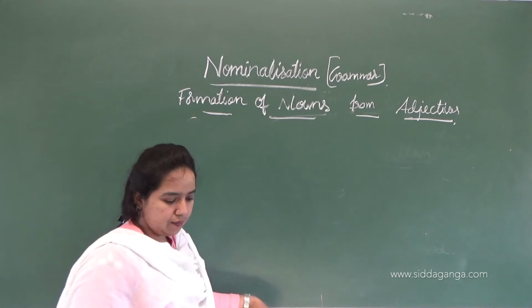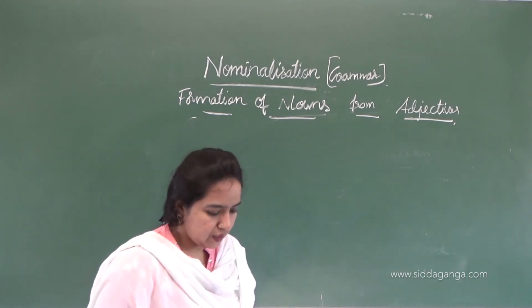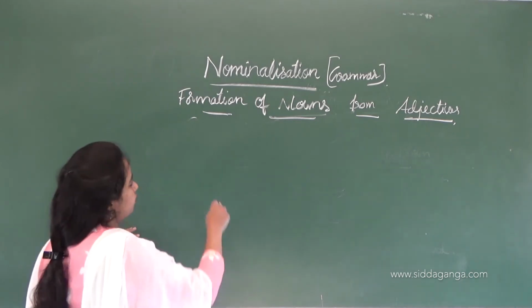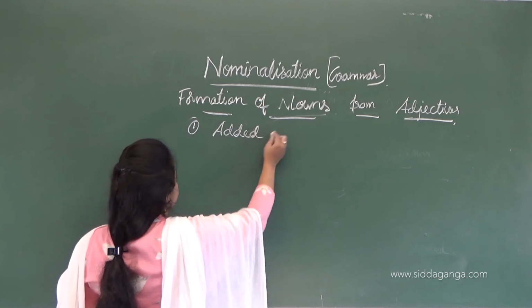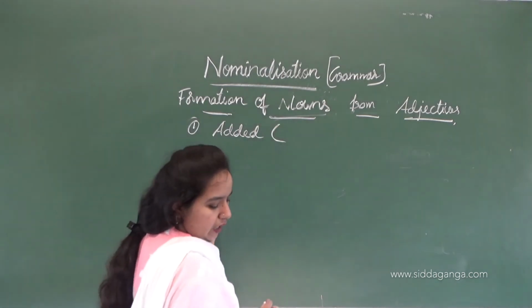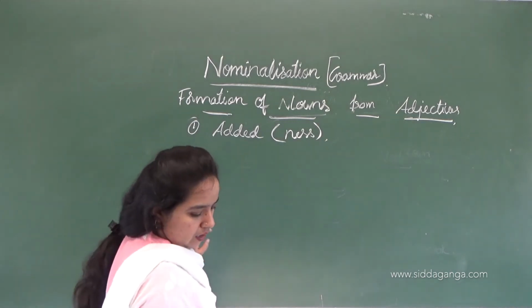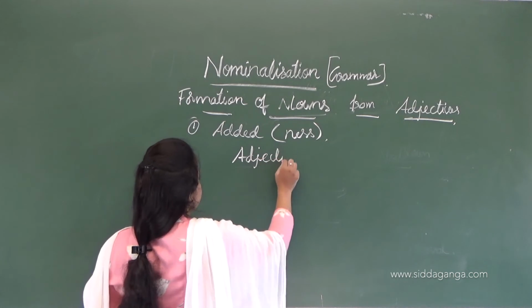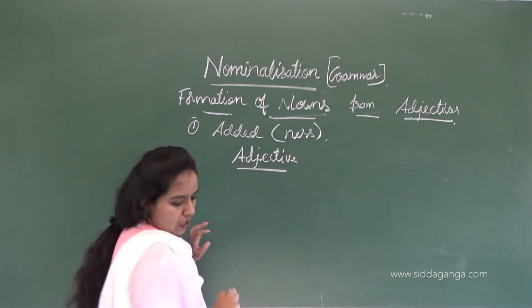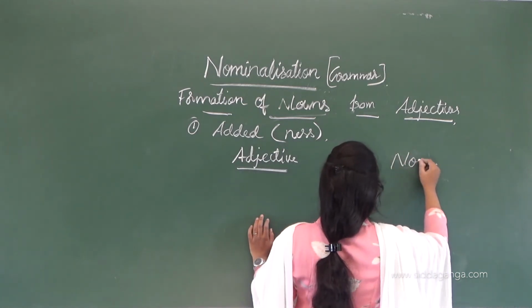The first suffix is ness. Here is the adjective word, and here is the noun.